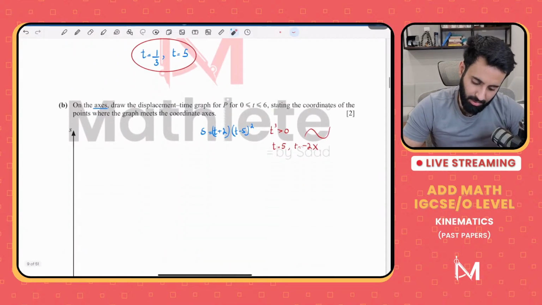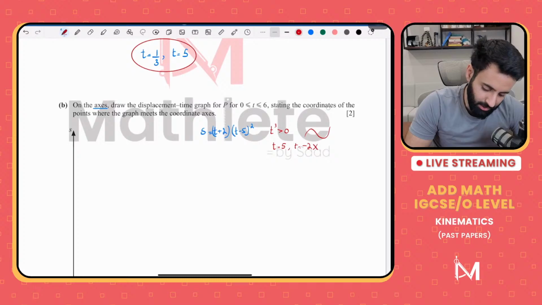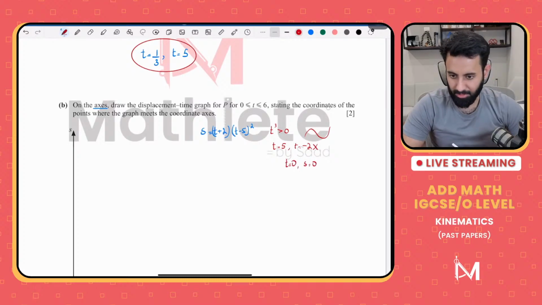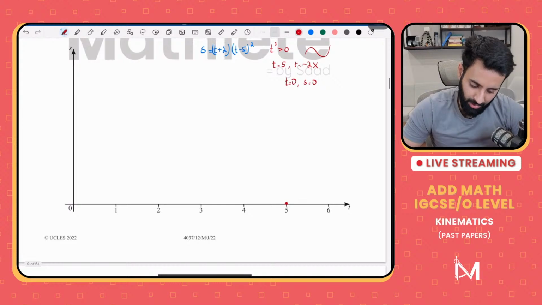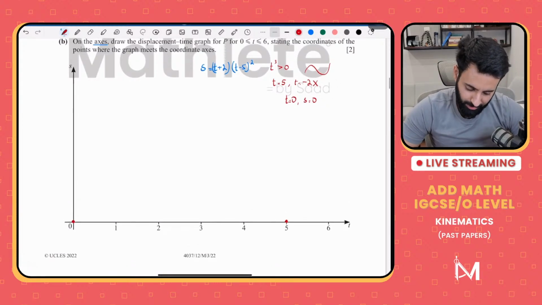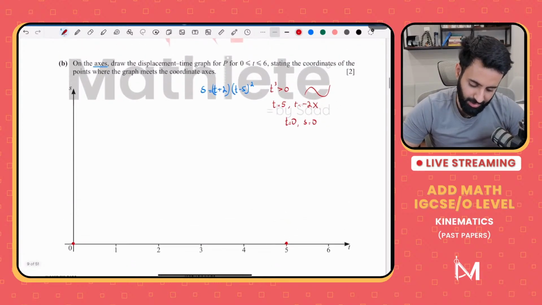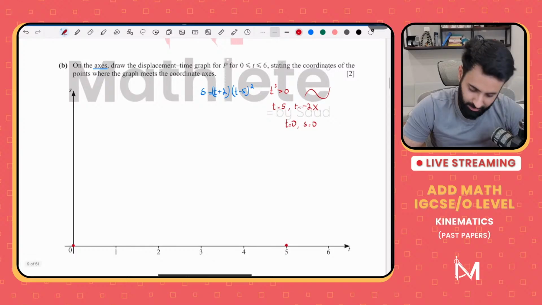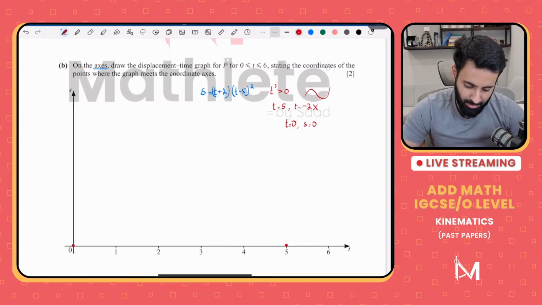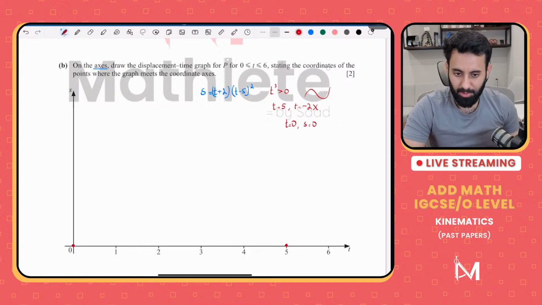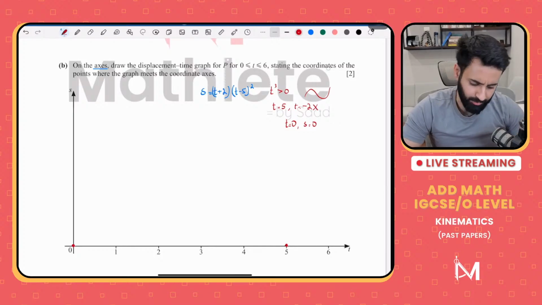Now what about the y-intercept? So if you plug in t equals 0, you get s equals 0 as well. Okay. Actually, no. Wait a minute.